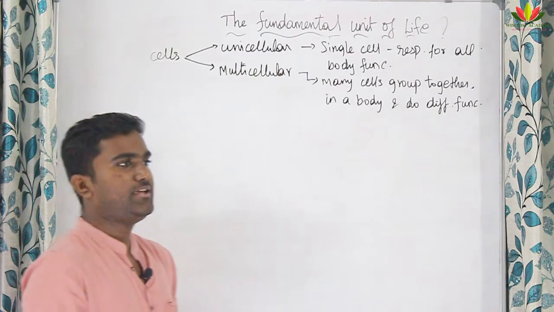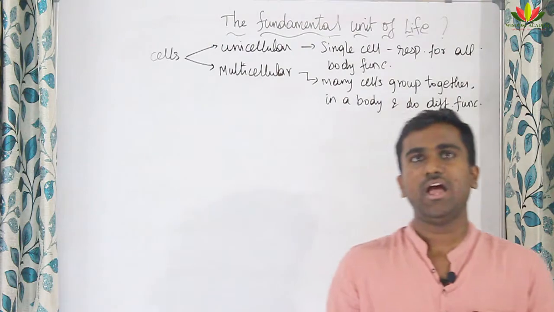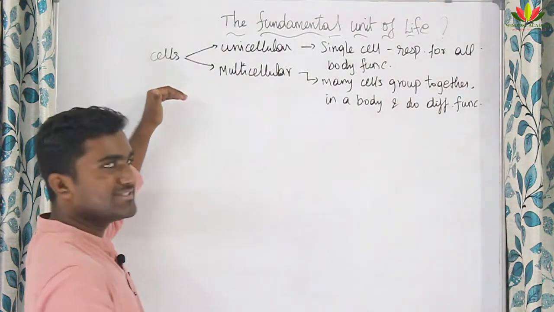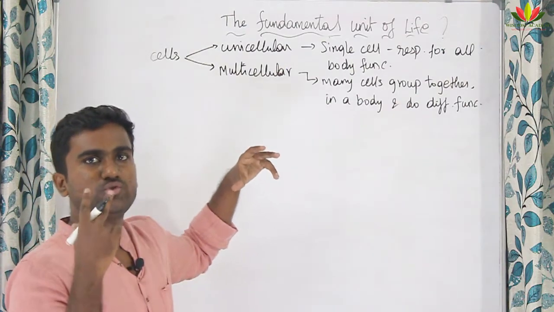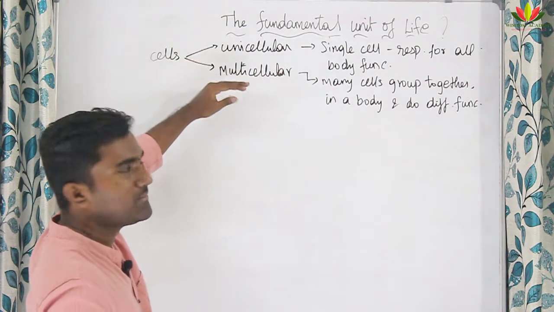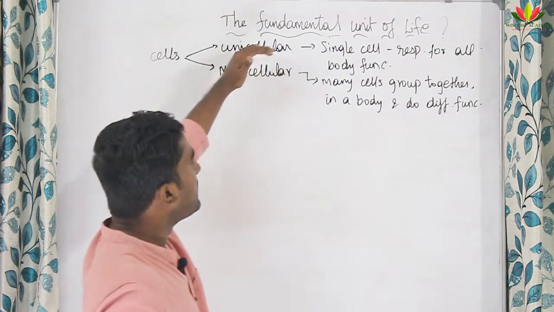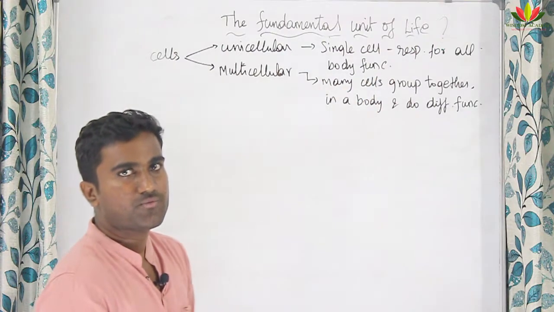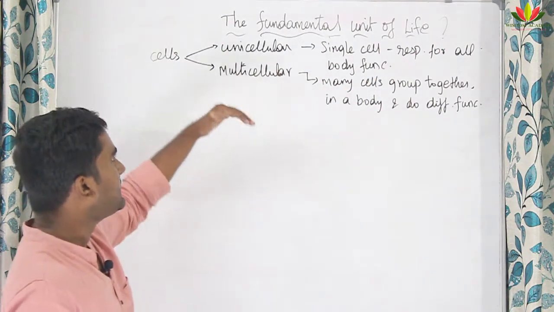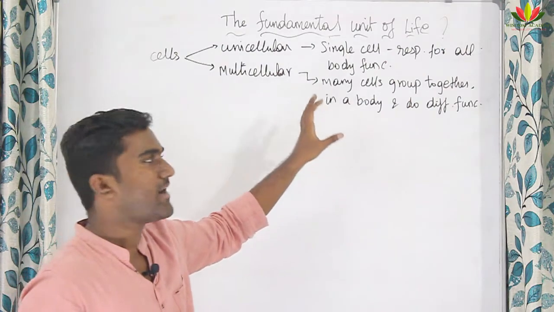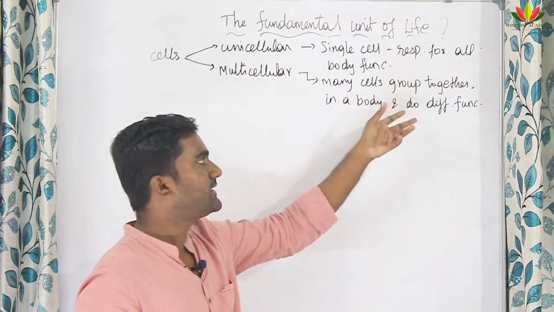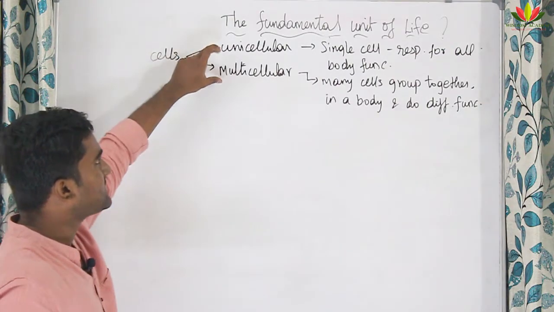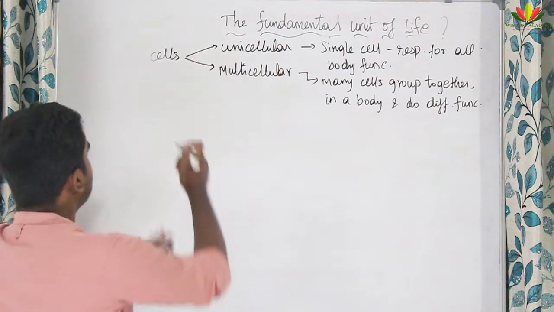In cell theory, we saw that all organisms are made up of single or many cells, right? So based upon the cells, organisms are divided into two types, that is unicellular organisms and multicellular organisms. A unicellular organism has a single cell that is responsible for all body functions. A multicellular organism has many cells that group together in a body and do different functions, right?